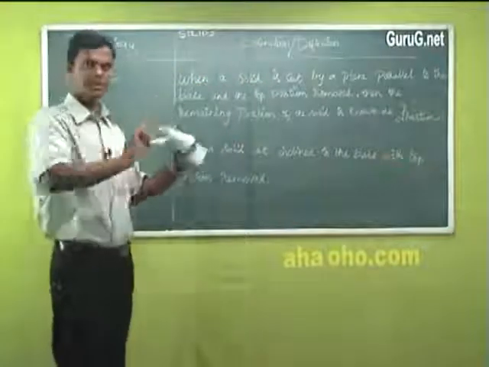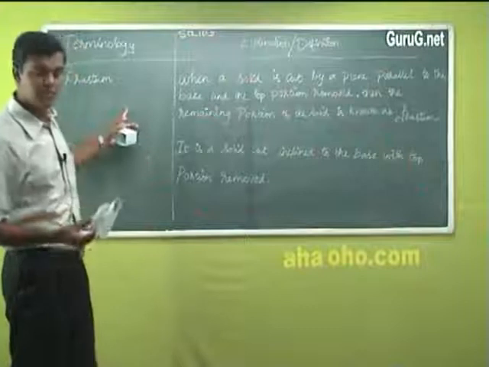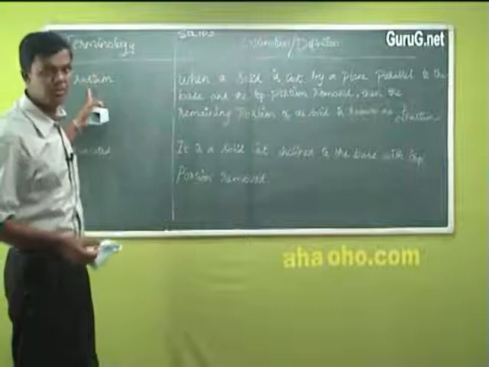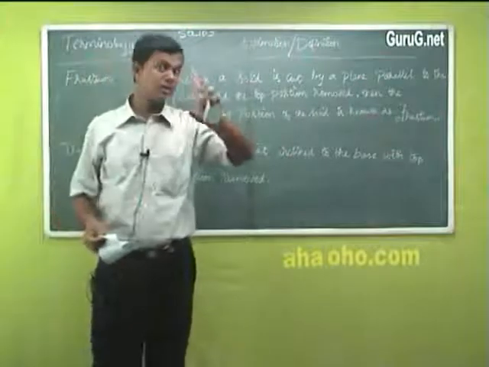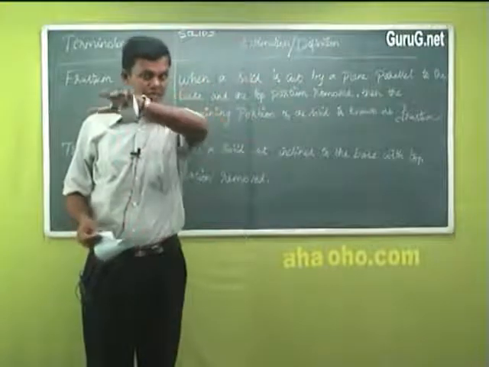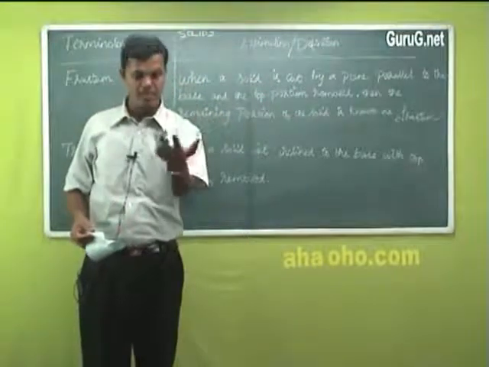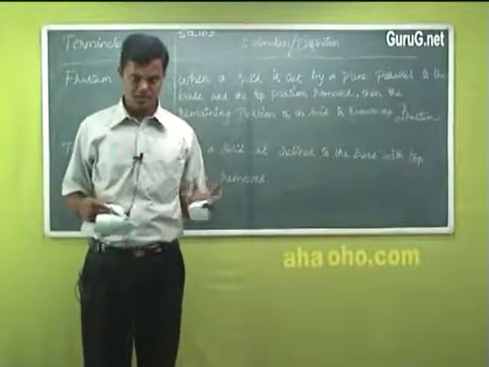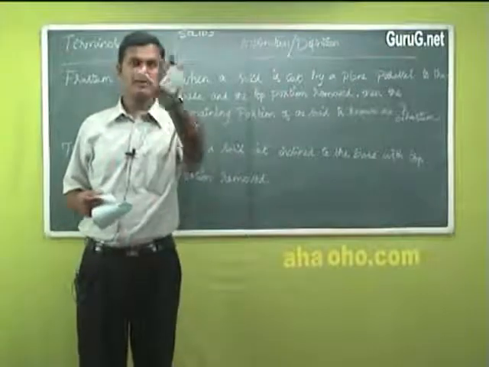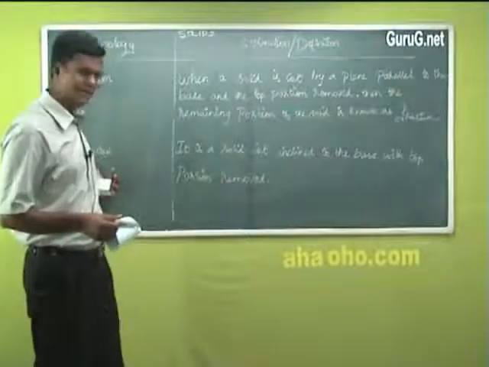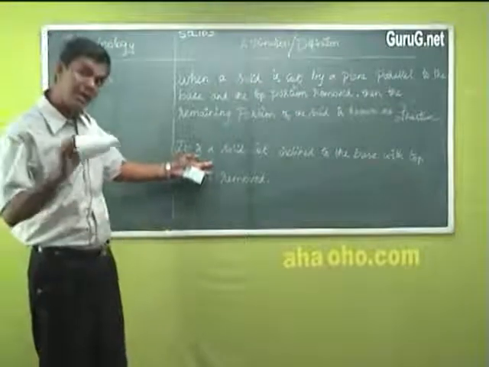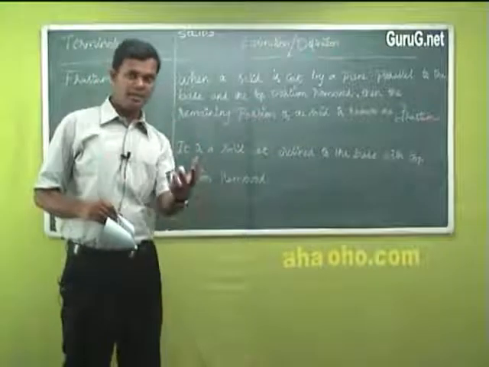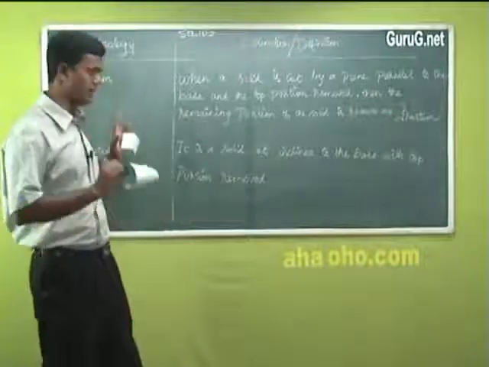This becomes truncated. Why I am telling this is, when you come across a question with the word frustum, immediately you should imagine frustum means what? A plane which has been cut exactly parallel to the base. That means even after cutting, the shape is the same. There is no change in the shape. If it is a square, it is square. Rectangle, rectangular. Triangle, triangle, whatever it is. Truncated means the plane is an inclined plane cut. That means it will be a different shape, in a different angle. It's called truncated. That's it.